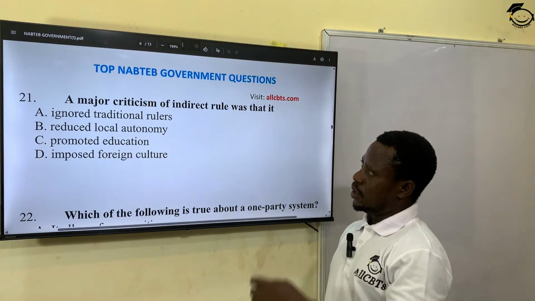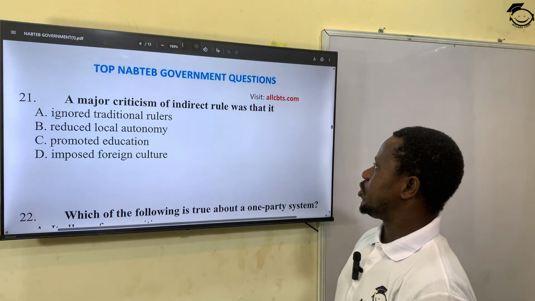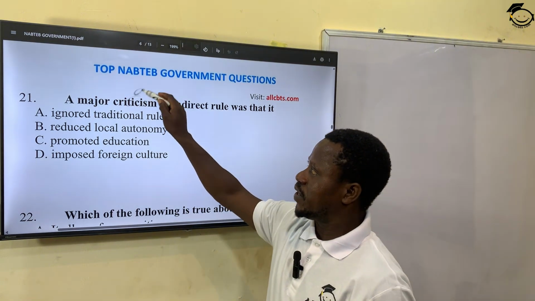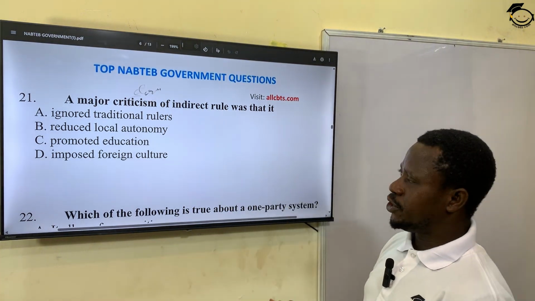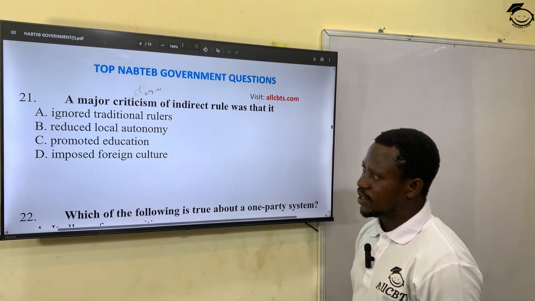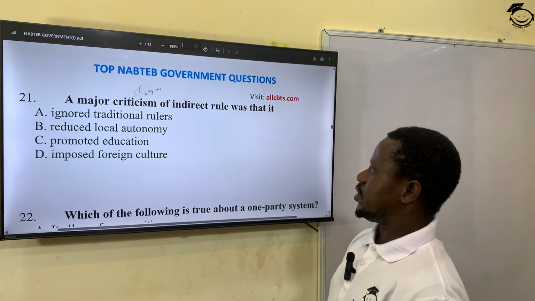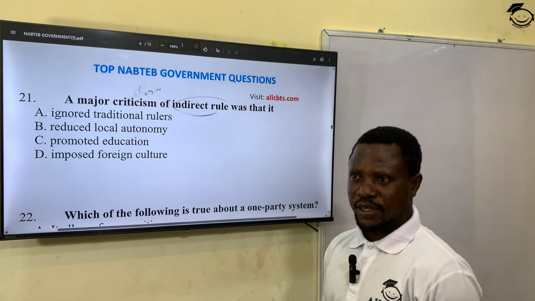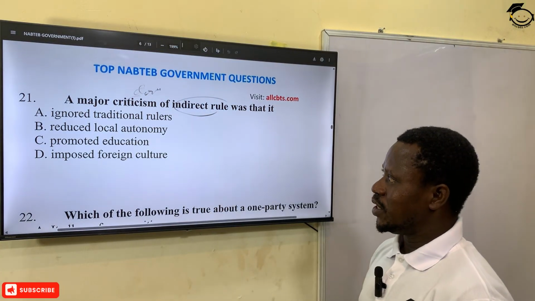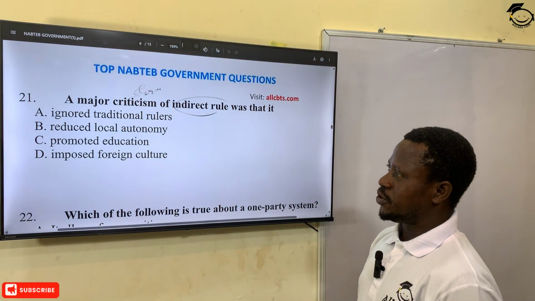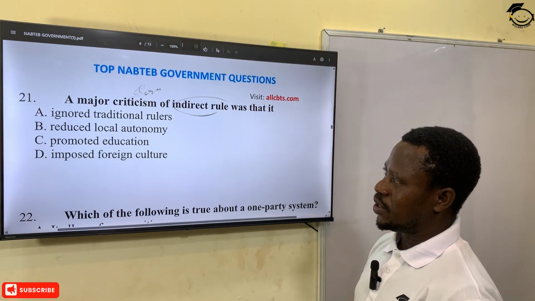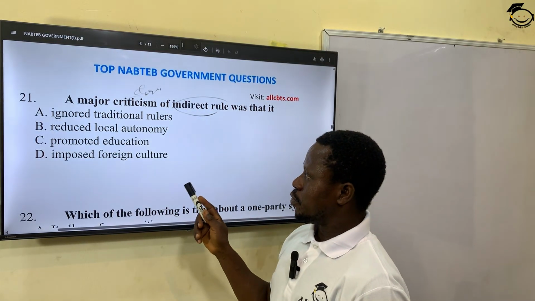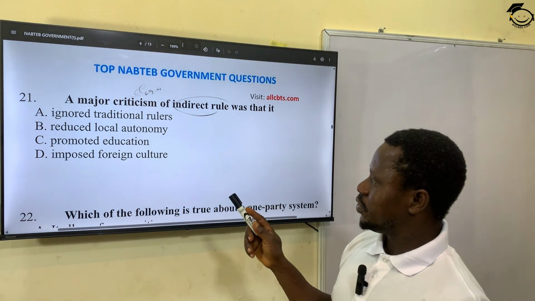Okay? A major criticism of indirect rule was what? Criticism could be a disadvantage or problem of indirect rule. We have mentioned indirect rule in the earlier question we just treated. A, it ignored traditional rulers. That could not be correct because indirect rule made use of the traditional rulers. B, it reduced local autonomy. It promoted education. It imposed foreign culture.